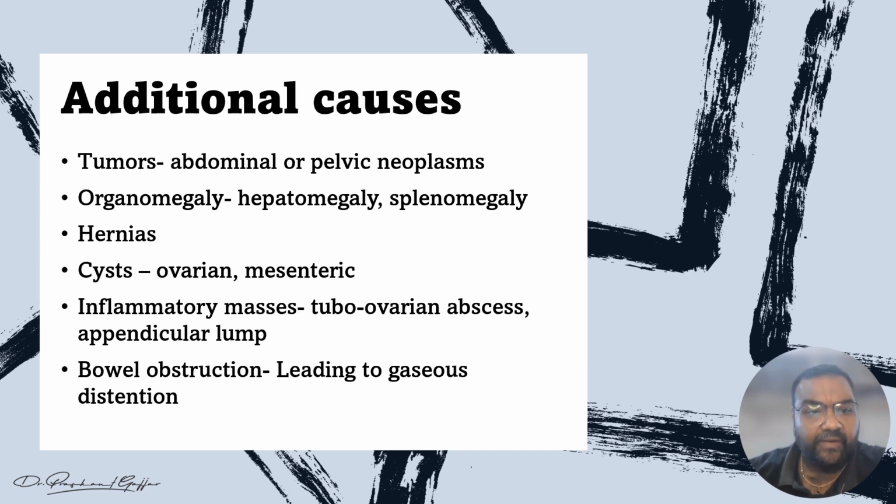Cysts like ovarian cyst or mesenteric cyst, which happen in the ovary as well as in the intestine. Inflammatory masses like tubo-ovarian abscess or appendicular lump, appendicitis, or bowel obstruction, which can lead to gaseous distension, right?